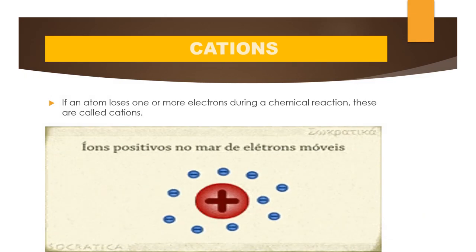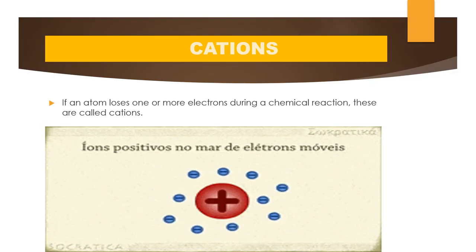Cations. What are cations? If an atom loses one or more electrons during a chemical reaction, these are called cations. See, here we have an atom. In that atom in the center we have a nucleus. Nucleus is always positively charged.